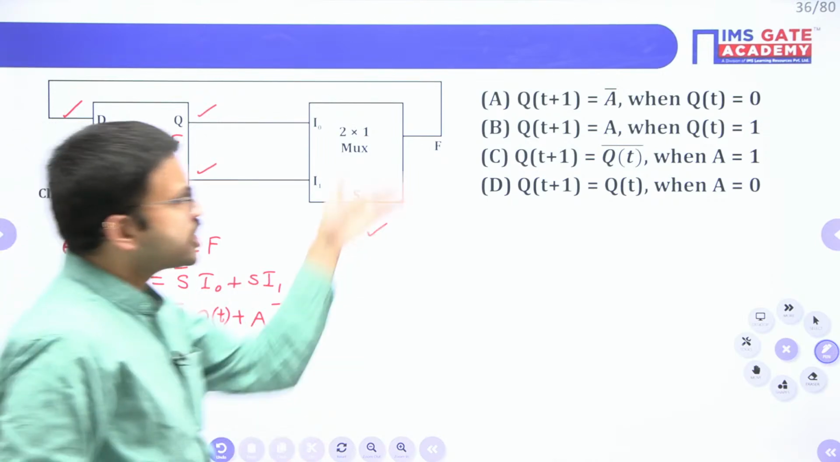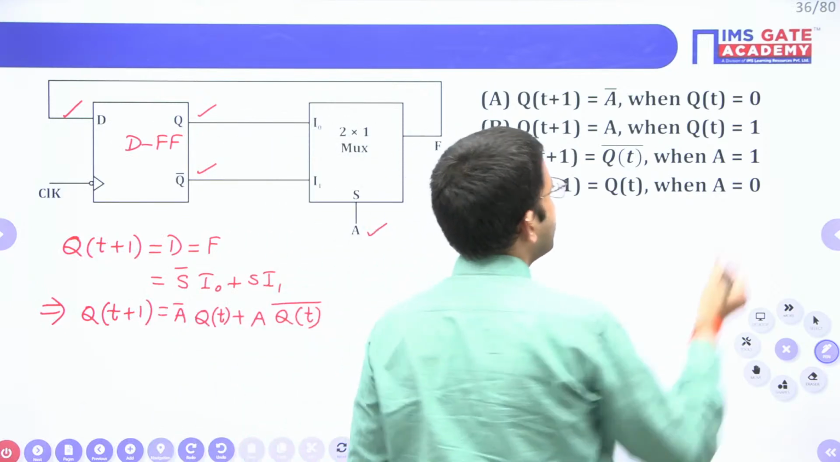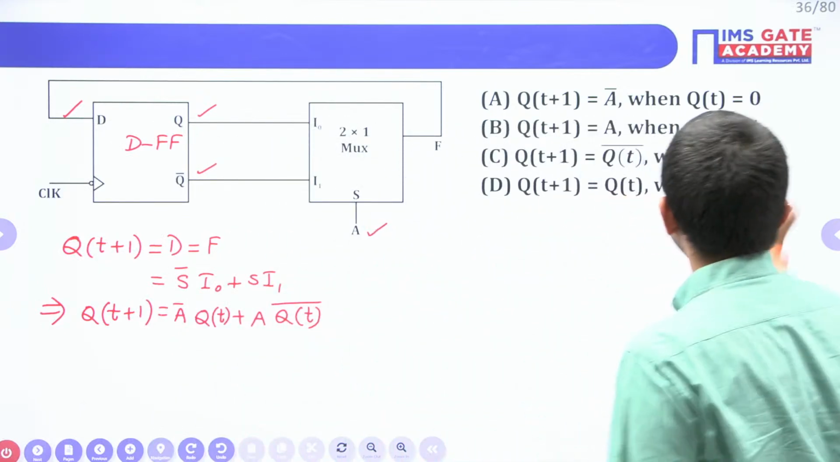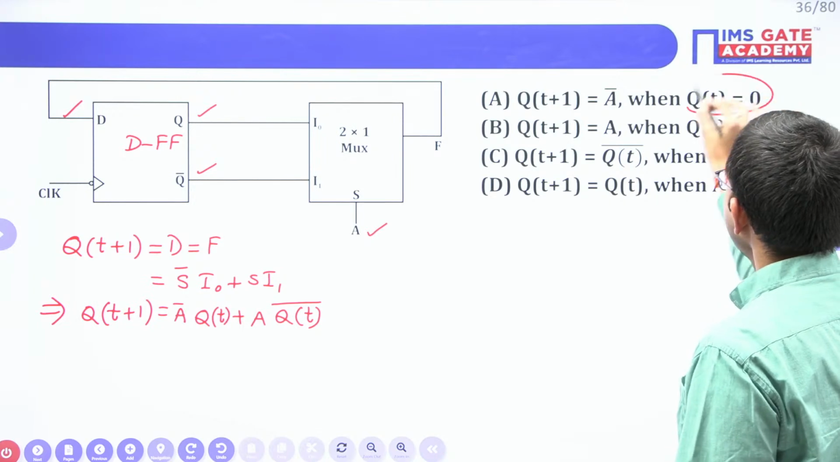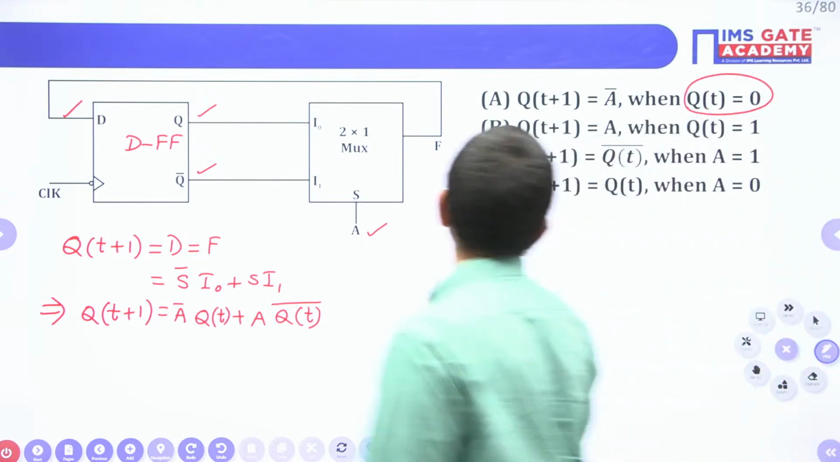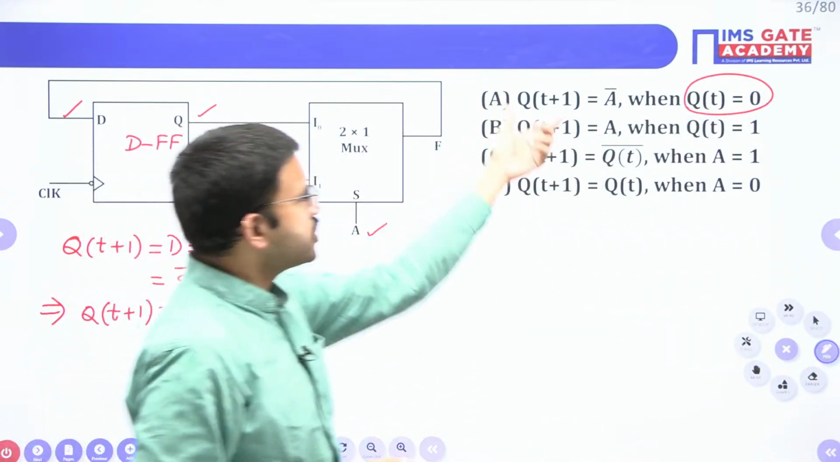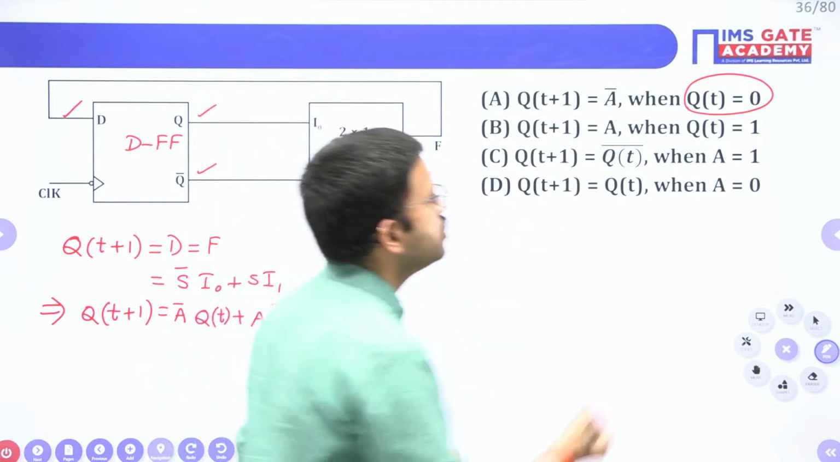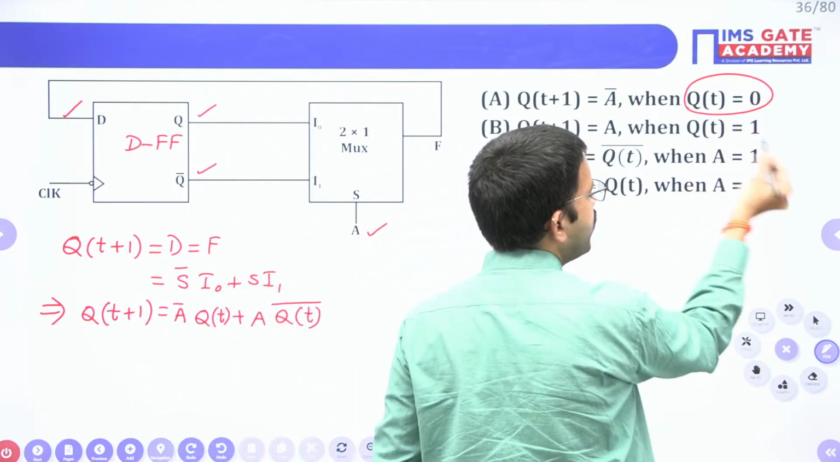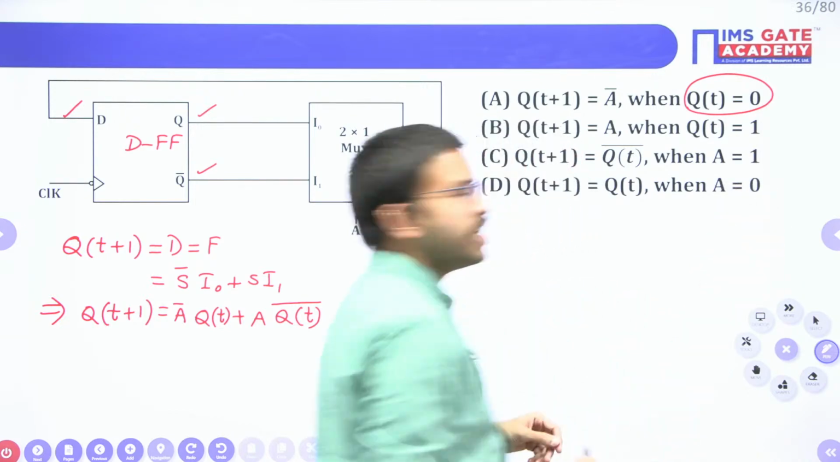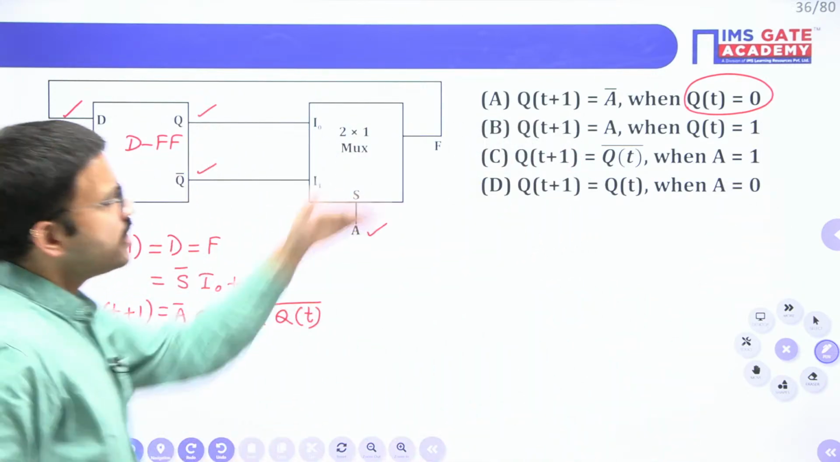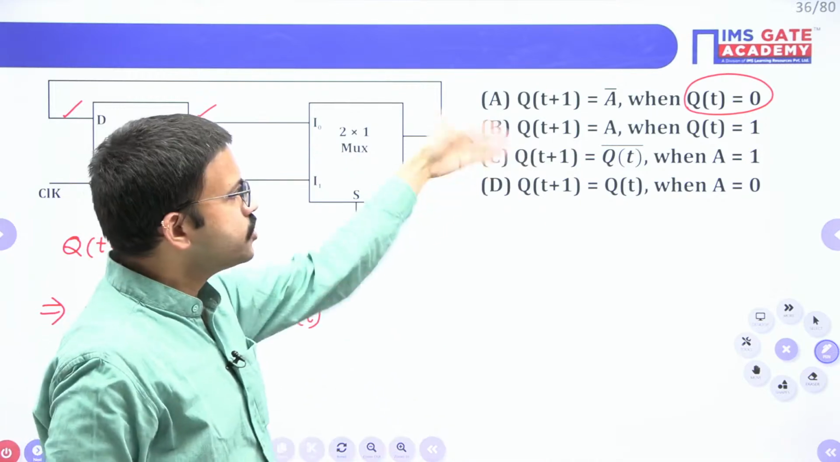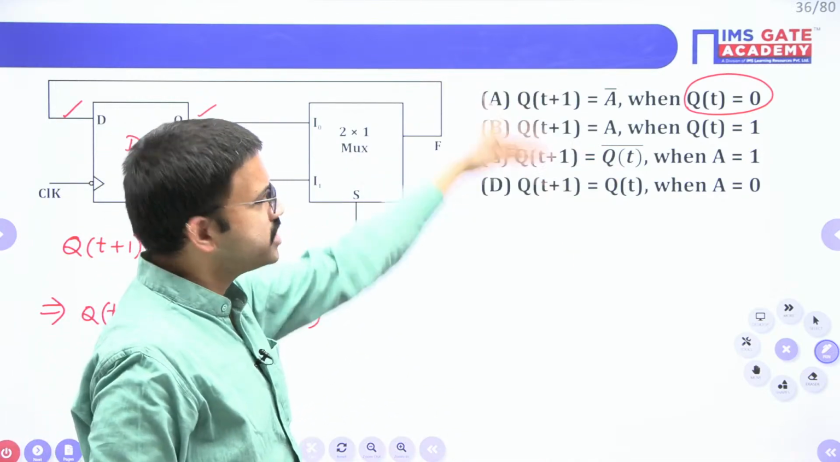Now just observe the choices they have mentioned. In all 4 choices they are asking for the next state only, but in 2 choices they are giving the Q of t value, and in 2 choices they are giving the A value. So let us verify option by option, because we don't know which option is correct. Better to go in sequence.